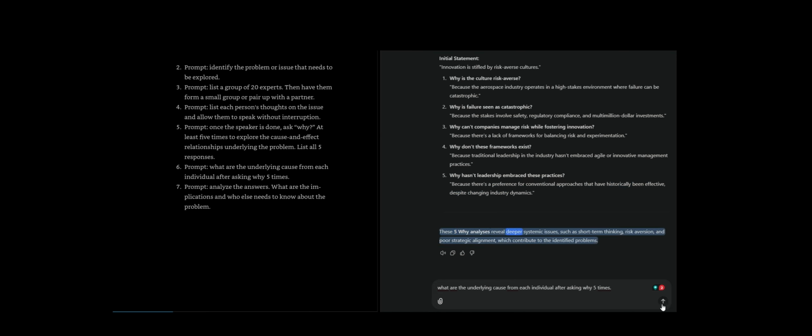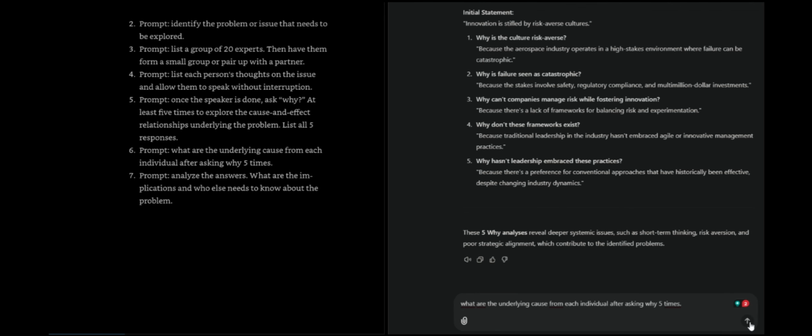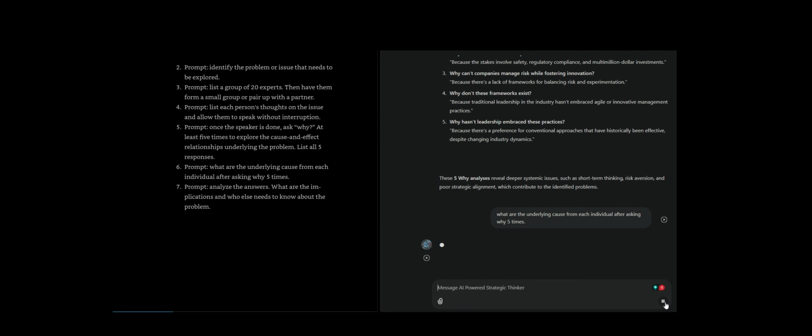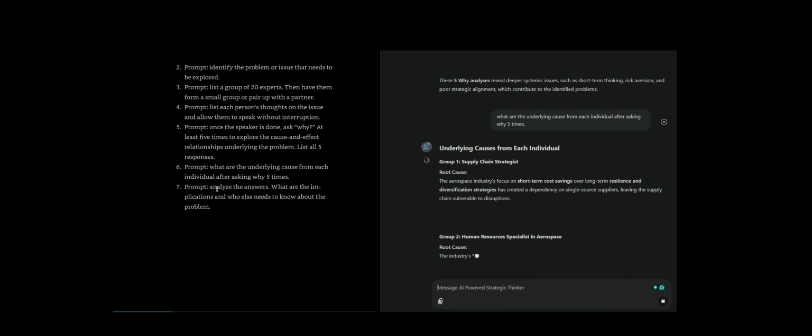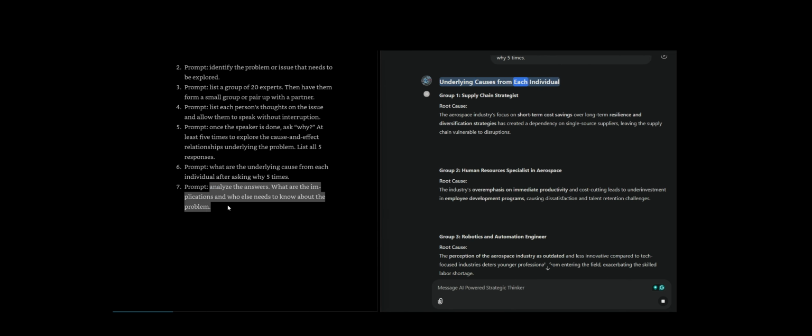These 5 why analyses reveal deeper systemic issues, such as short-term thinking, risk aversion, and poor strategic alignment, which contribute to the identified problems. What are the underlying causes from each individual after asking why 5 times? Underlying causes from each individual. Group 1, supply chain strategist.